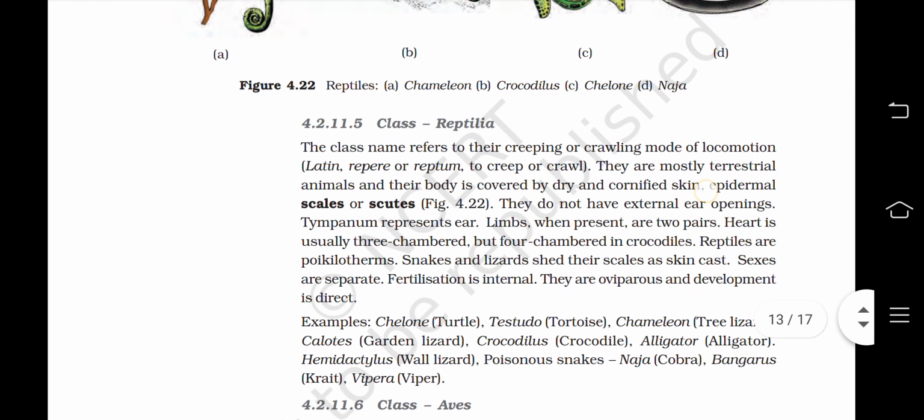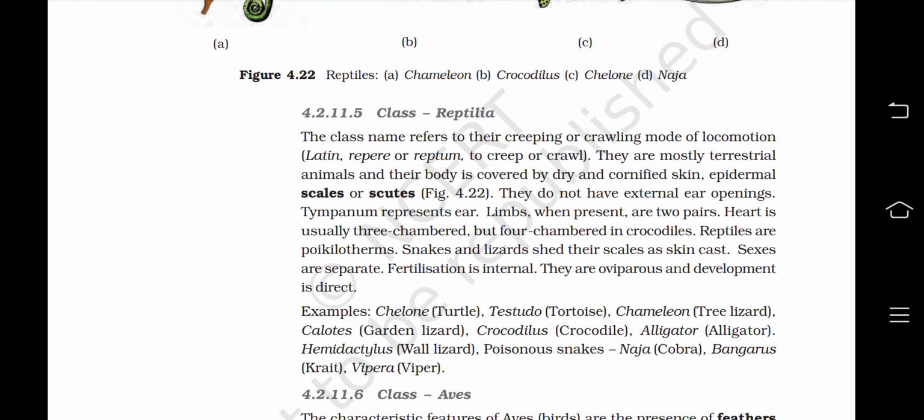Now class Reptilia. The class name refers to their creeping or crawling mode of locomotion. Latin reper or reptum, to creep or crawl. They are mostly terrestrial animals and their body is covered by dry and cornified skin, epidermal scales or scutes.